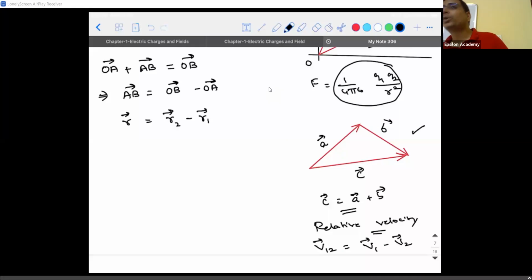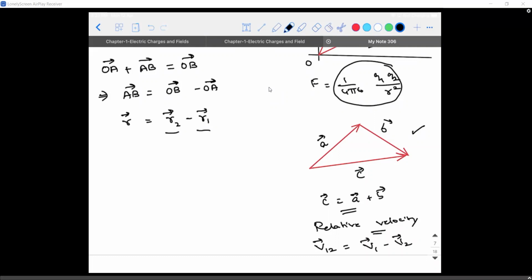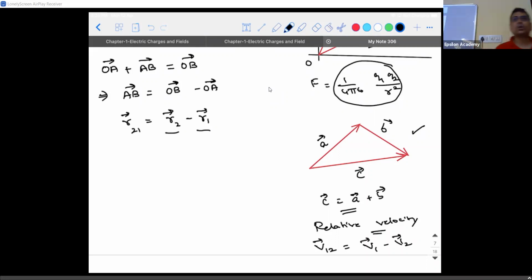So now I'm going to do a reverse analysis. If I give you V1 vector minus V2 vector, how will you write it in a simpler form? It is written as V12 vector. In a similar way, if R2 vector minus R1 vector is given, then how can I write it as R21 vector? Are you guys able to understand this? So R21 vector is nothing but R2 vector minus R1 vector.